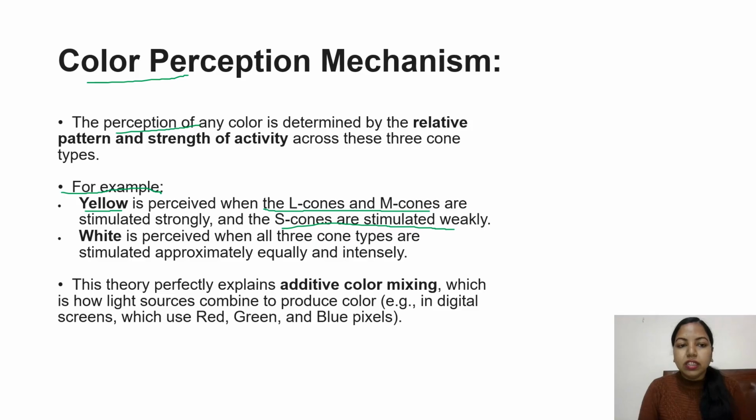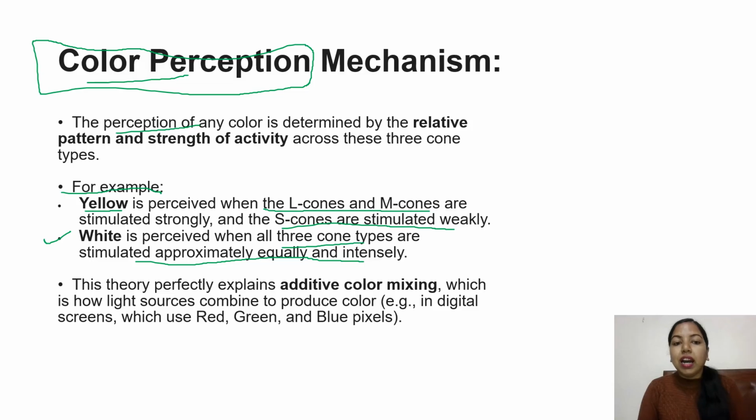Similar to that, white is perceived when all three cone types are stimulated approximately equally and intensely. So we are able to perceive color because of how these three classes of cone photoreceptors are stimulated, whether strongly or weakly.